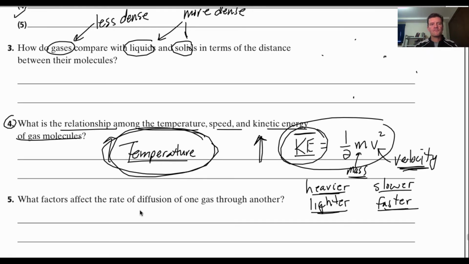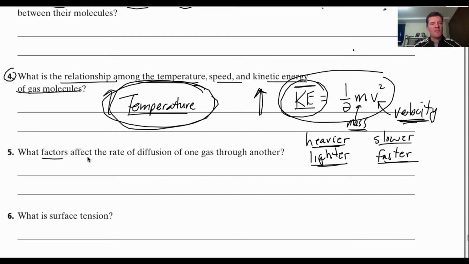Okay? All right. What factors affect the rate of diffusion of one gas to another? Now remember, diffusion is the mixing.